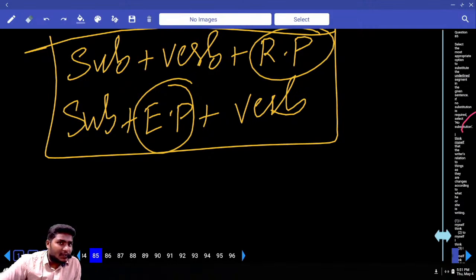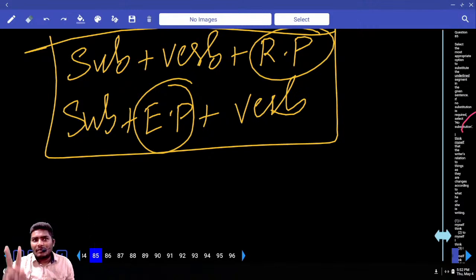Coming to the second sentence, I myself cooked food. What does it mean? Nobody helped me. I did not take anybody's help. Only I myself cooked food. That means you are highlighting yourself. This is the difference. The first sentence is a reflexive pronoun and the second sentence is an emphatic pronoun.